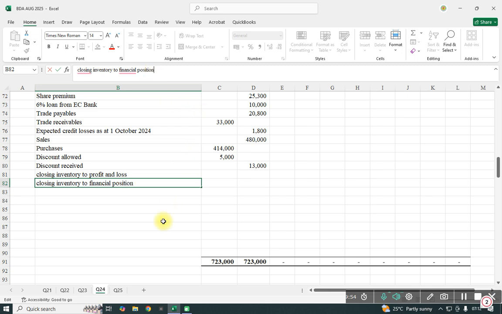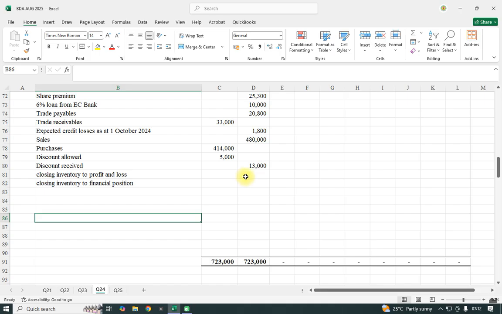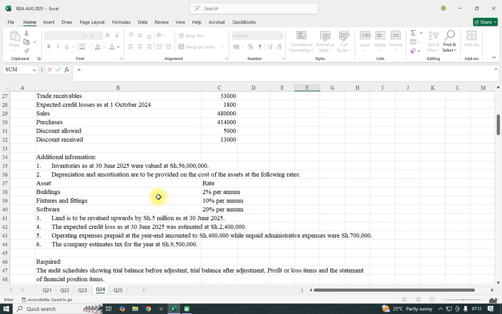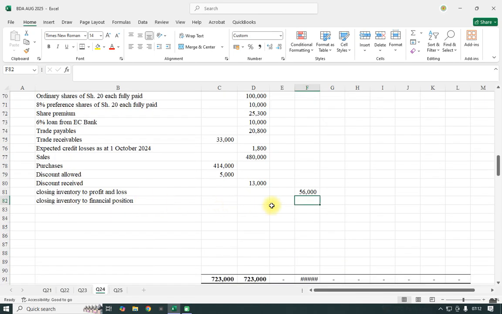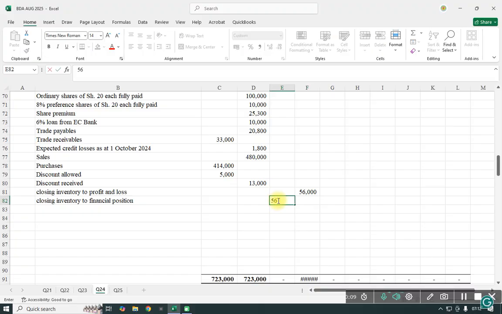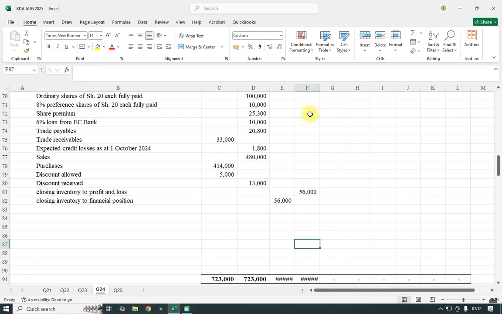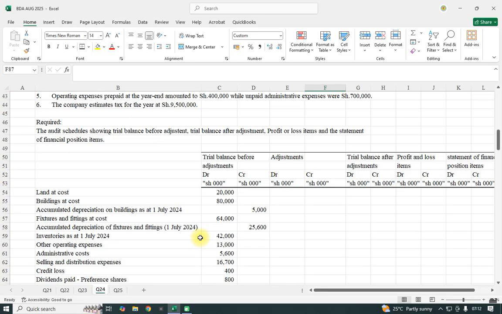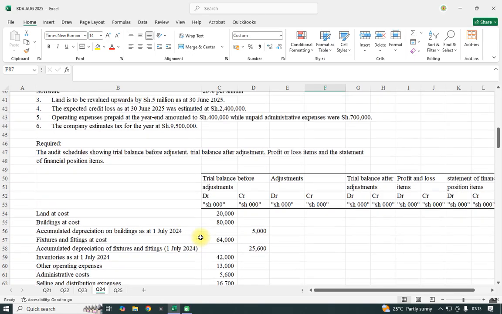So those are two items. One will go to the financial position, the other one to the profit and loss. To the profit and loss, we normally credit because it's normally deducted, so it will be 56,000, and we debit that. Financial position, we shall debit it as an asset. So you have to have the double entry for the closing.